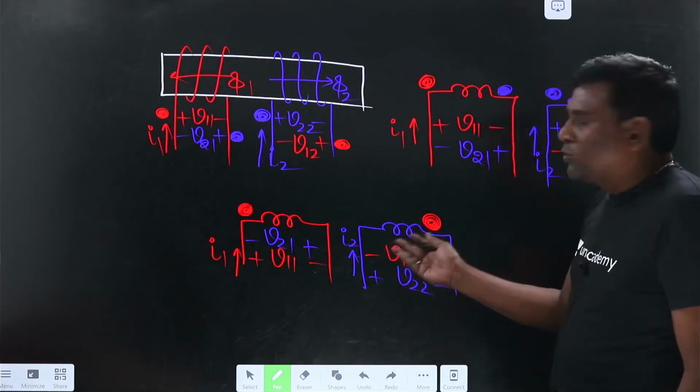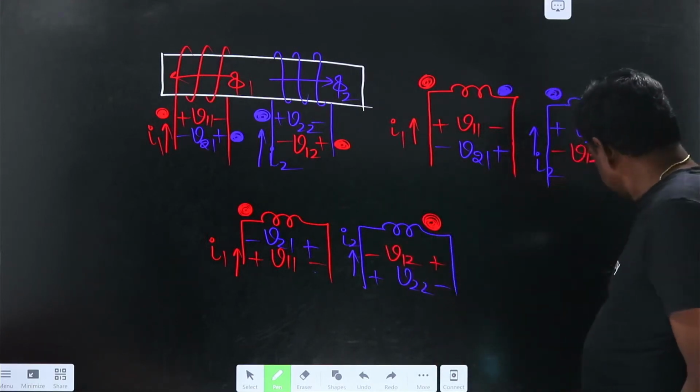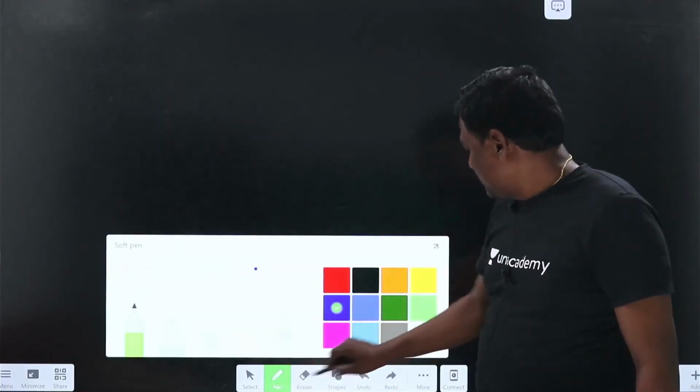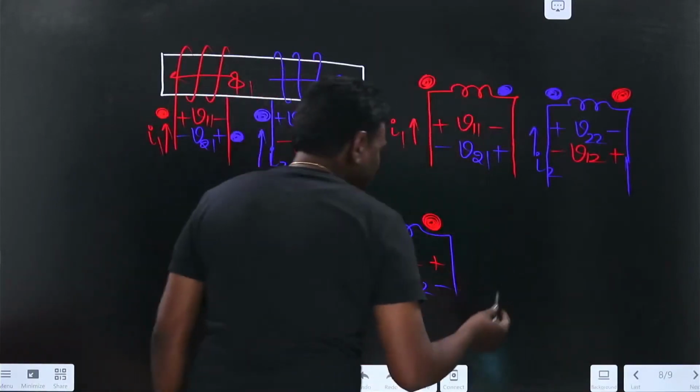Now we will be able to convert this into dependent sources also. You know that, right? It's simple. Okay, let me write.